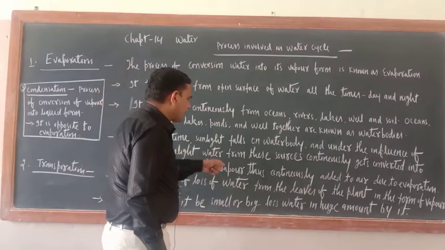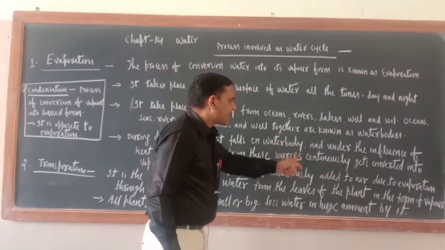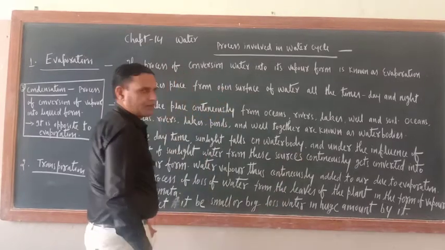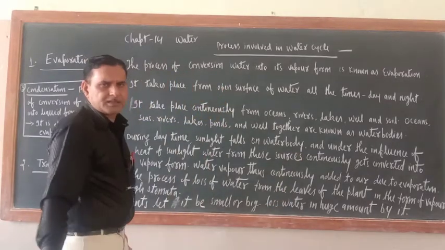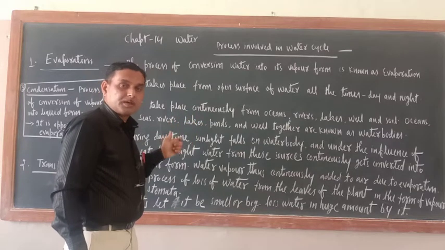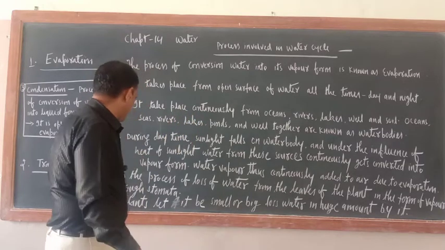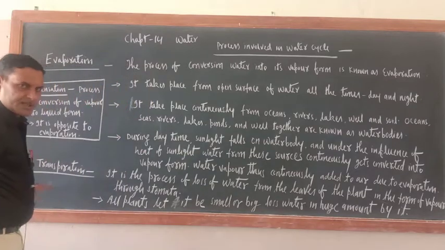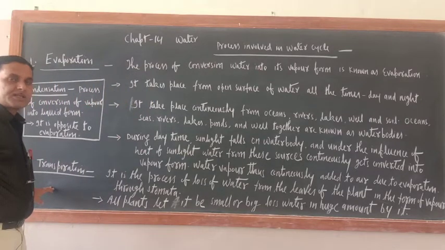Water vapor is thus continuously added to the air due to evaporation. Already I explained to you, our air is filled with water vapor because of evaporation.